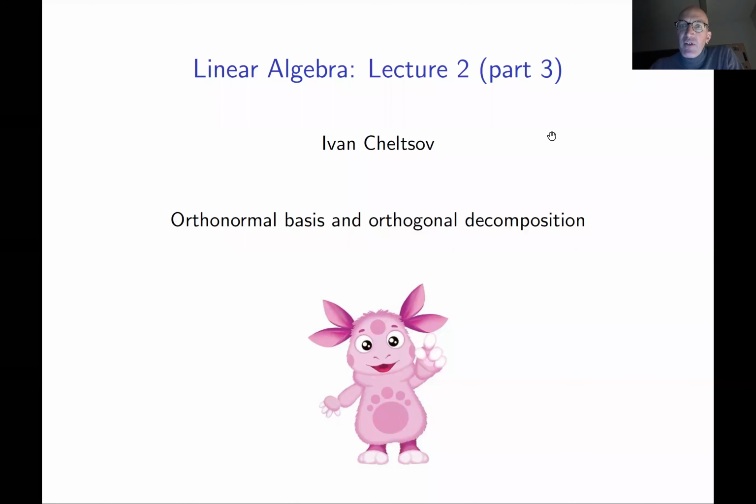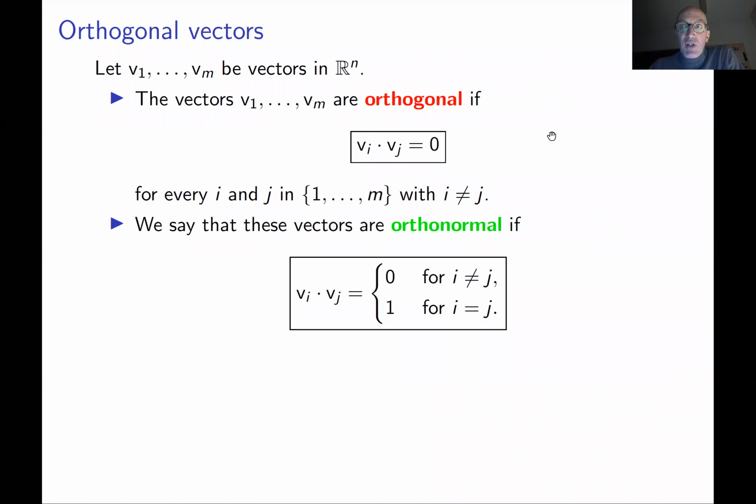Hello, this is part 3 of lecture 2 of linear algebra, and this part is about orthonormal basis and orthogonal decomposition. Let me remind that if you have two vectors in an n-dimensional space, if the dot product is 0, we say that these two vectors are orthogonal.